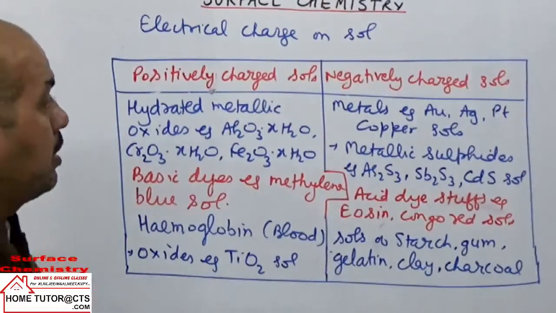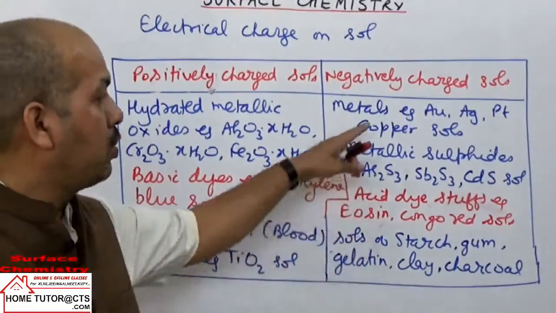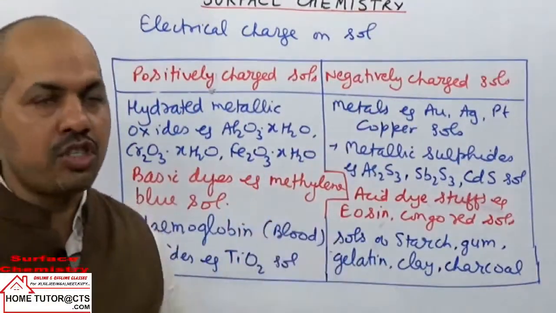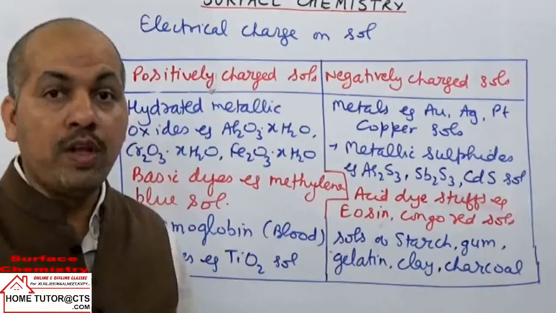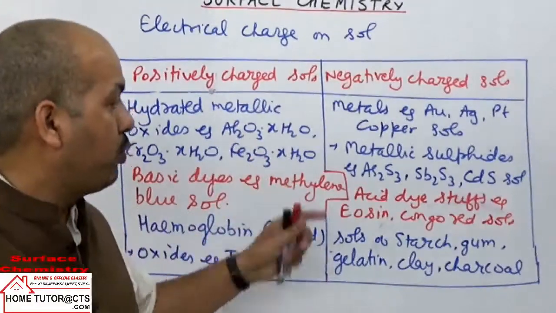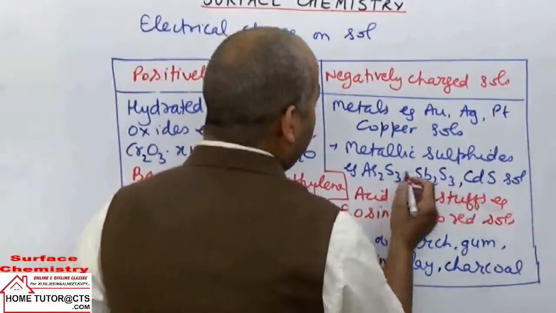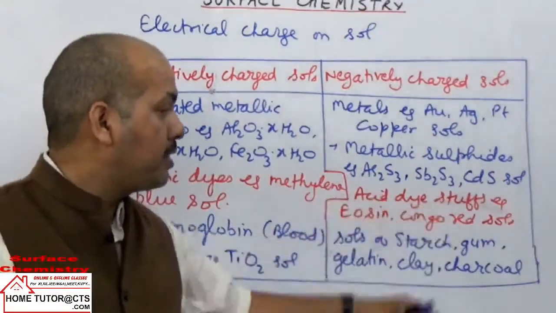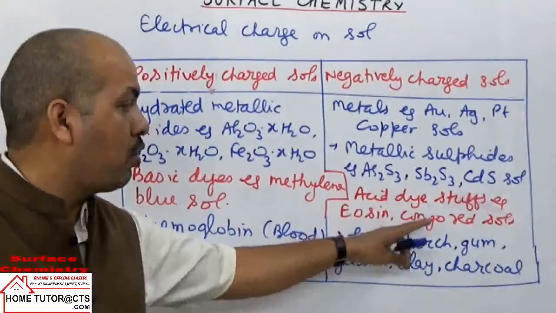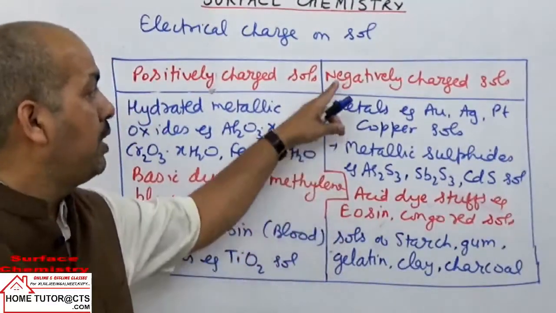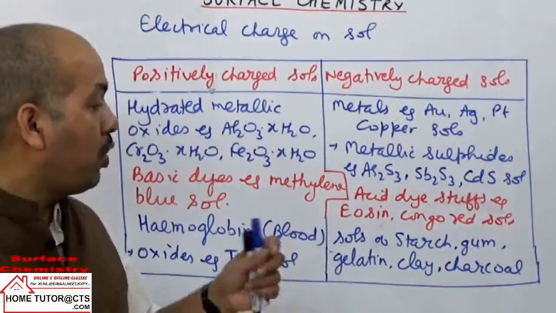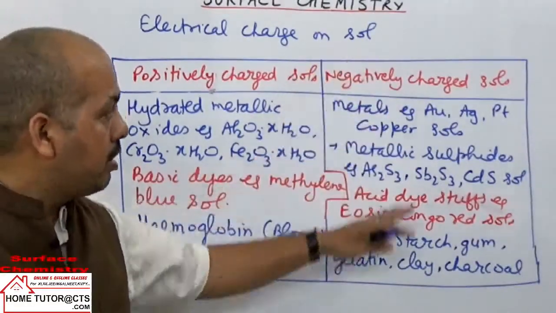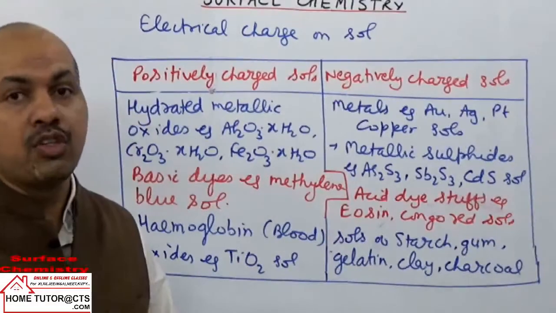Examples of negative sols: metals such as gold, silver, platinum, copper. They carry negative charge on the dispersed phase metal cluster particles. Sulfides will carry negative charge. You need to remember this charge; it is especially important that sulfides carry negative charge. Then acidic dyes like eosin and Congo red are also examples of negatively charged sols. Then sols of starch, gum, gelatin, clay, charcoal, etc. are several more examples of negatively charged sols.